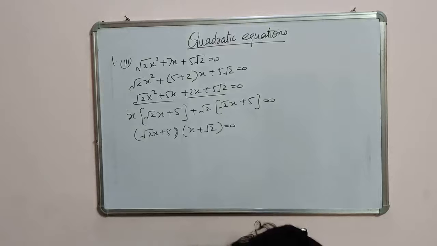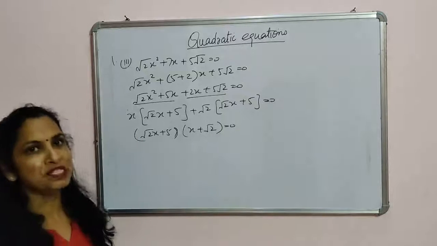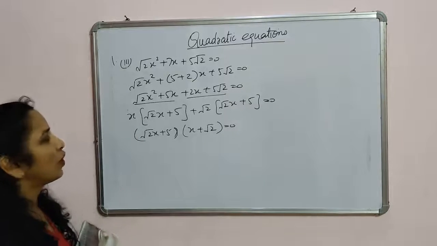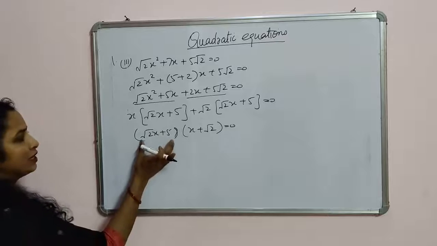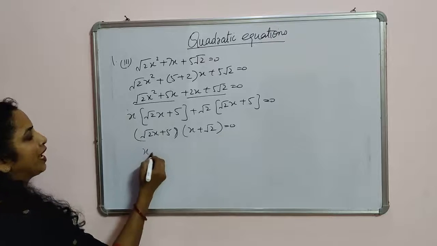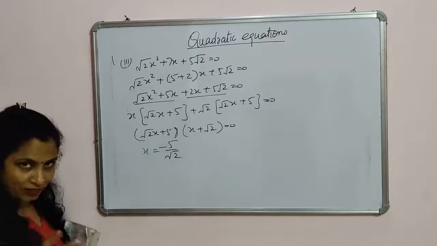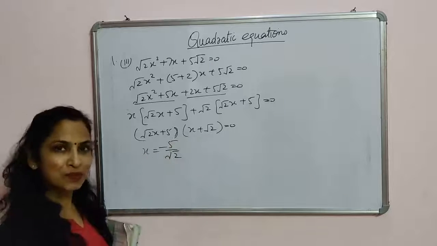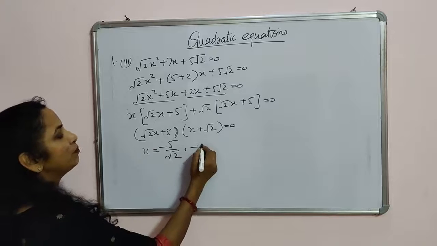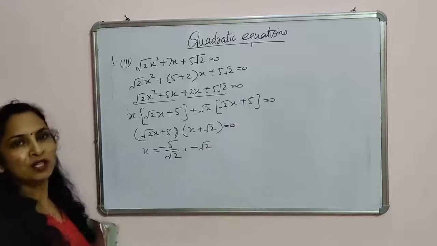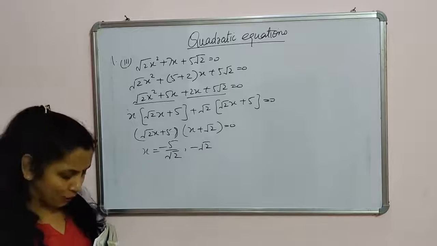And we have to find the roots. Roots means the values of x. So what are the values of x? If we take this equal to 0, then x will be minus 5 upon root 2. Or if we take x plus root 2 is equal to 0, the value of x will be minus root 2. So these are called the roots of the equation. Roots means the values of x.